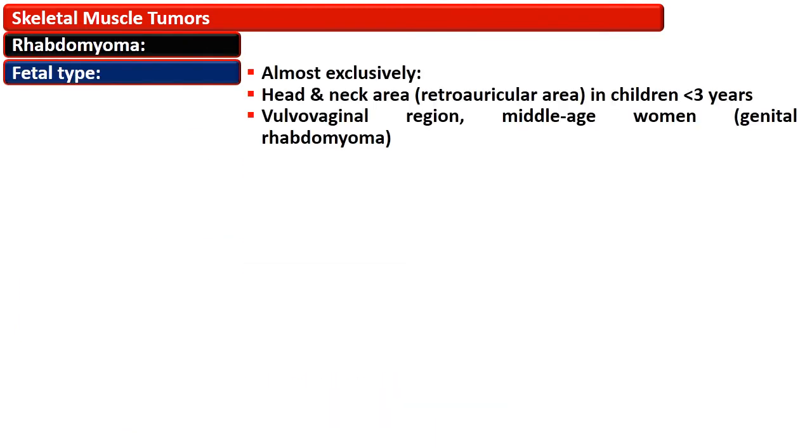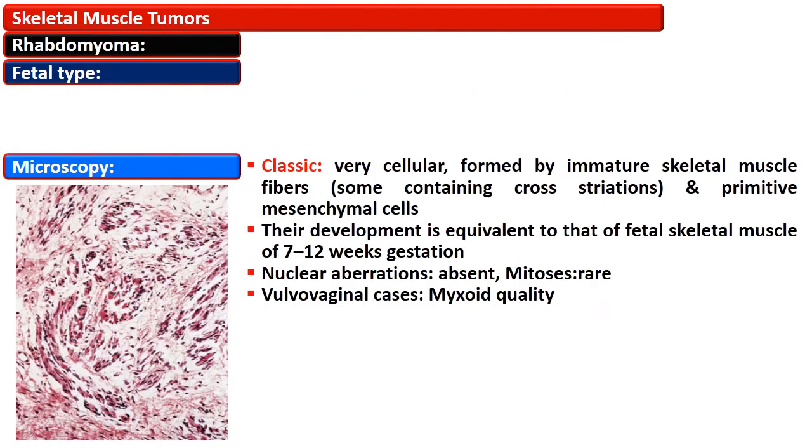The fetal type of rhabdomyoma almost exclusively occurs in two locations. One is the head and neck area behind the ear in children under 3 years of age, and another is the vulvovaginal region of middle-aged women, which is also termed genital rhabdomyoma. On microscopy, there are two types of picture. One is termed classic and another is the intermediate one.